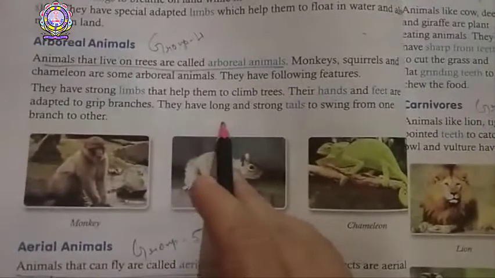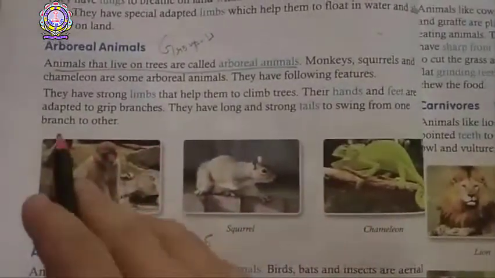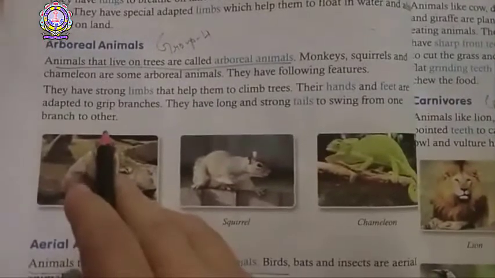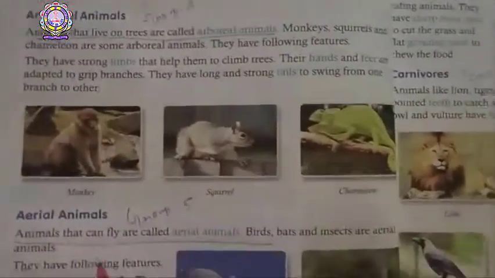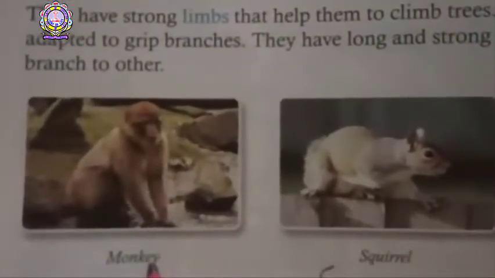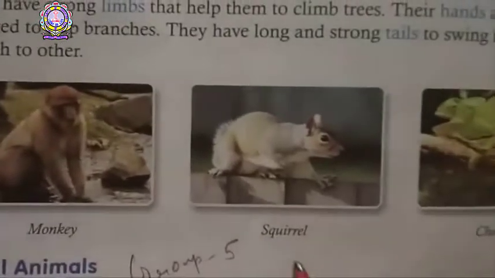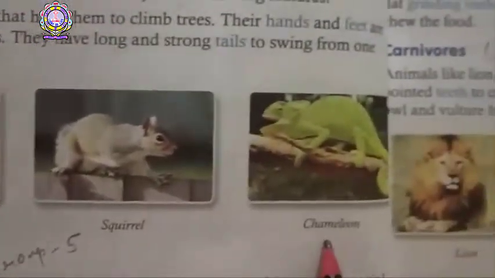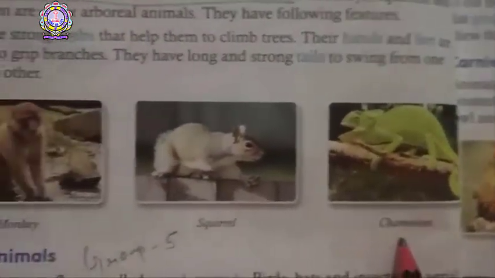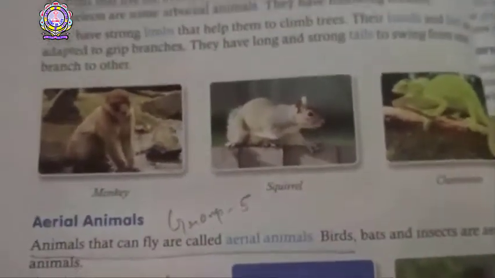They have long and strong tails to swing from one branch to another. Monkey, squirrel and chameleon are animals which live on the branches of trees. These are arboreal animals.